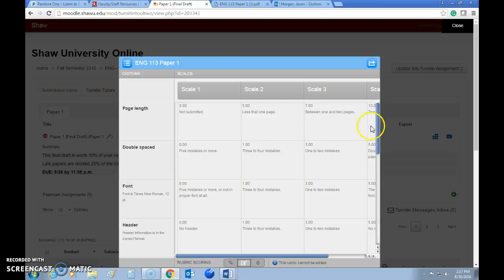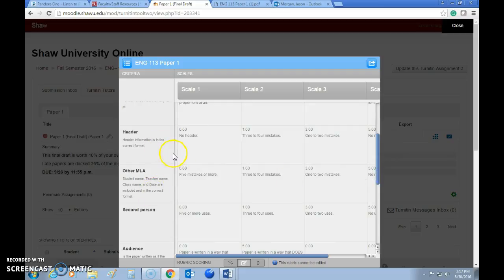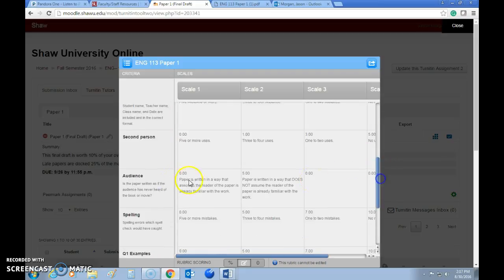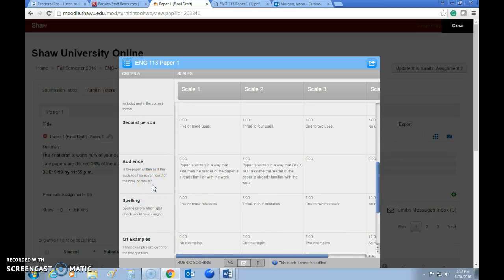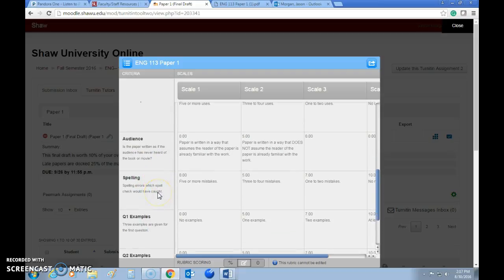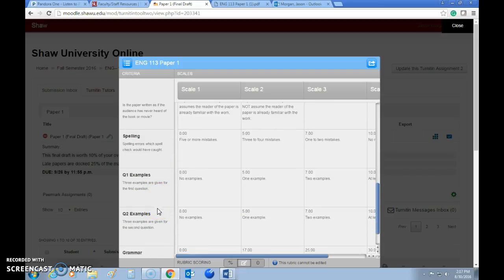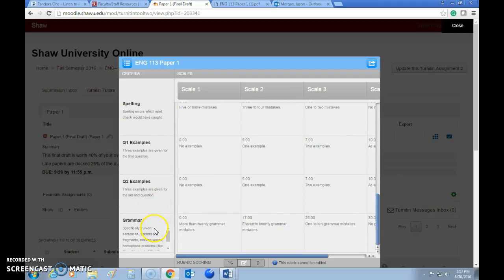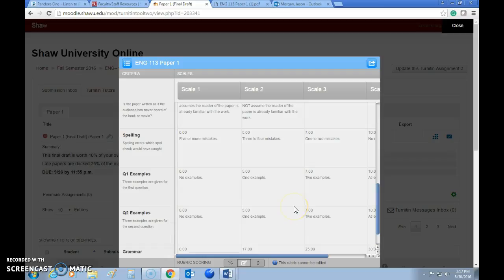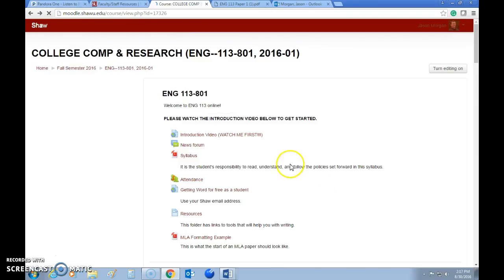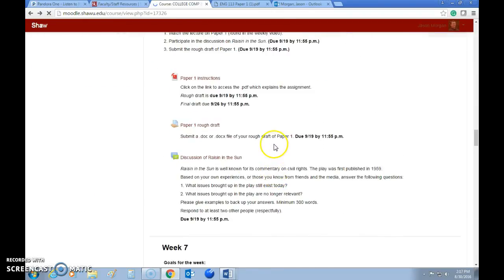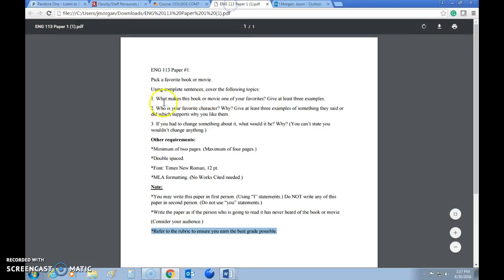So this is how it's going to be graded. Page length, whether it's double spaced, whether the font is correct, if you have the correct header. Basically, a lot of it's MLA formatting. Whether you've used second person or not. Well, the audience, remember, is this paper written as if the audience has never heard of the book? Okay. Spelling issues. Again, did you give examples for the first question? Did you give examples for the second question? And then grammar. Okay, so there are those things that you're going to be graded on. Fun times. That's eventually for the final draft. But you do get to do a rough draft first. So you're just basically, again, going to write a 2 to 4 page paper on these points.